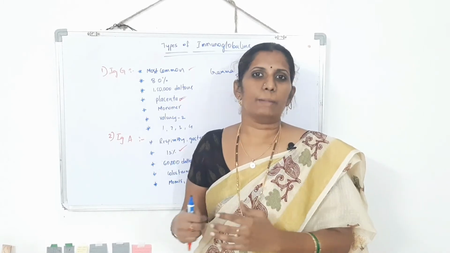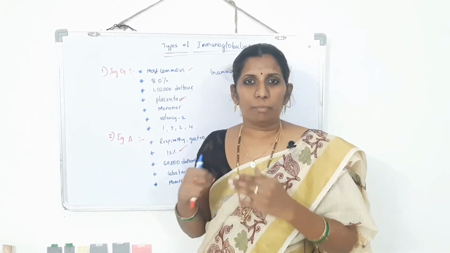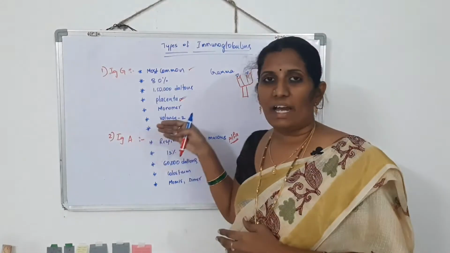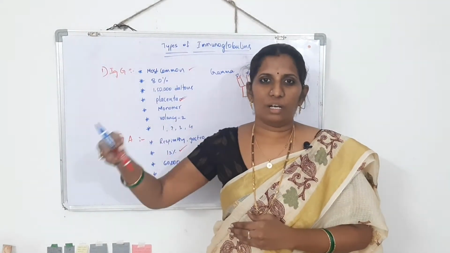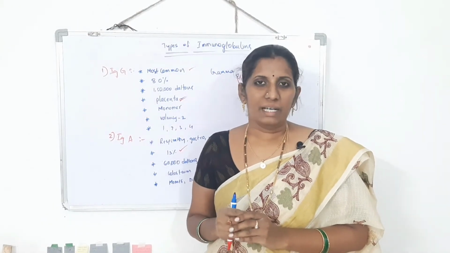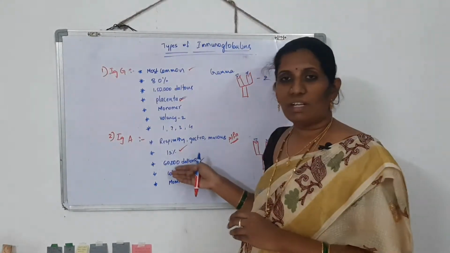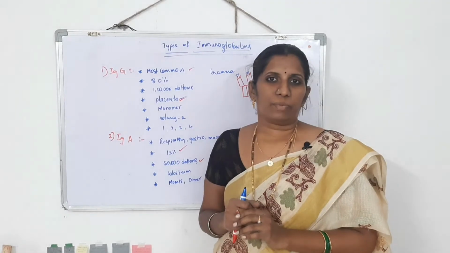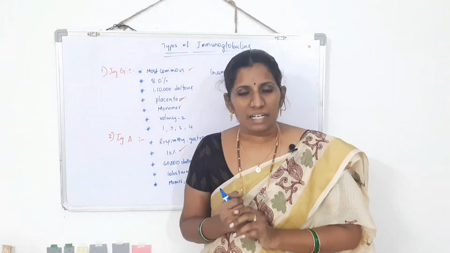It must be ready. For that protection, these IgA antibodies enter into the baby through the colostrum. So colostrum is very important, right? So these will give gut protection, gut healthiness.